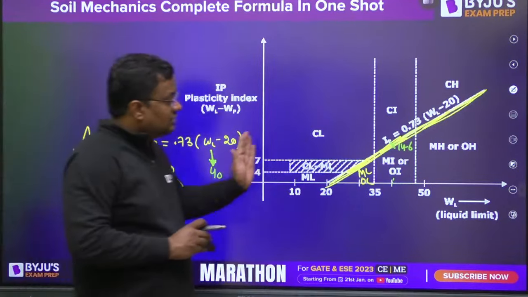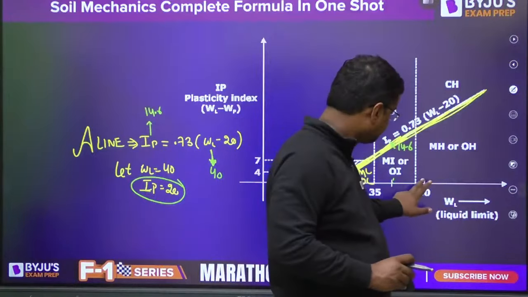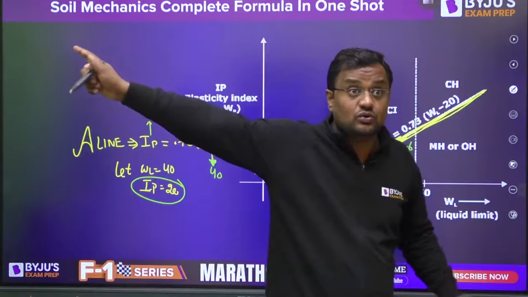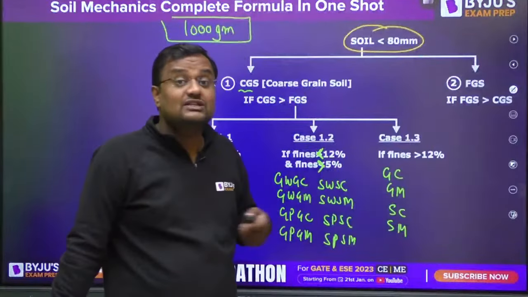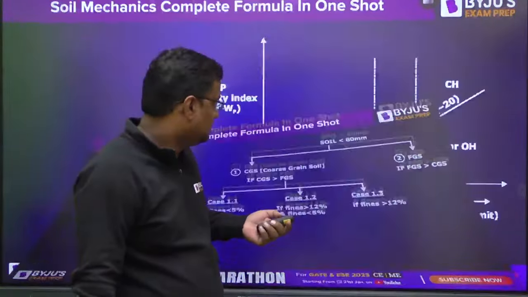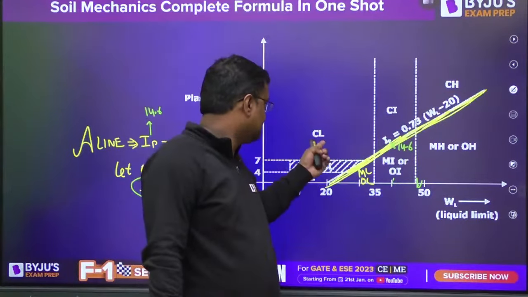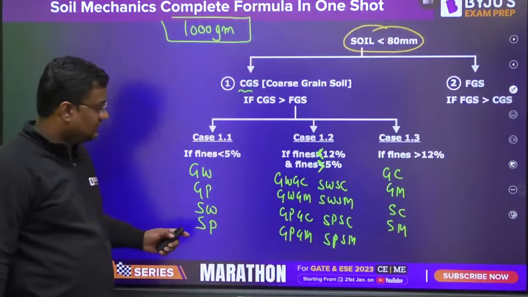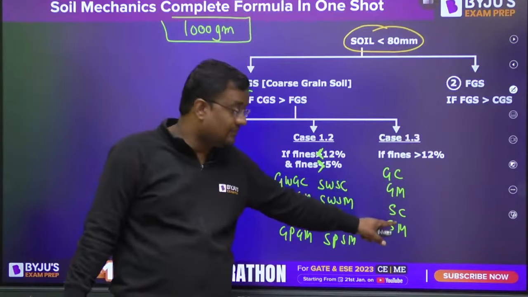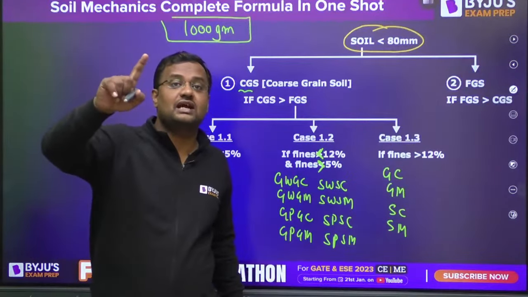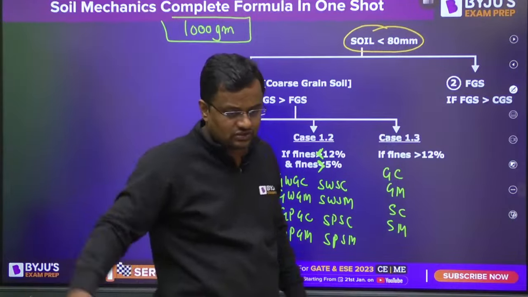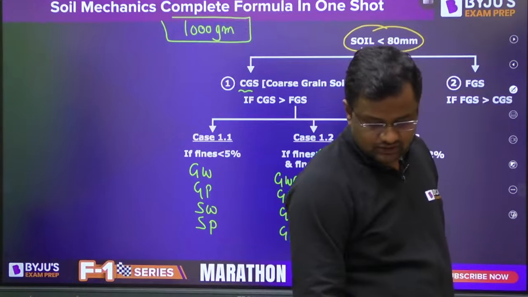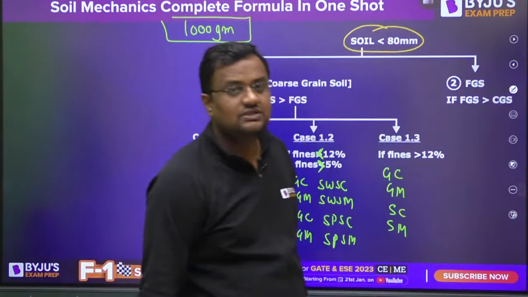Now if liquid limit is more than 50, it is high compressible, because liquid limit is more, I just told you. Liquid limit is more, that means more voids, high compressible. And liquid limit is less means voids are less, low compressible. So here this C or M are decided on the basis of plasticity chart. Give me yes or no in the comment section. Have you understood this?